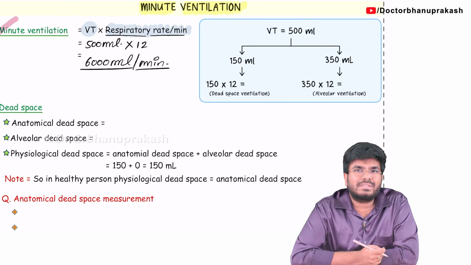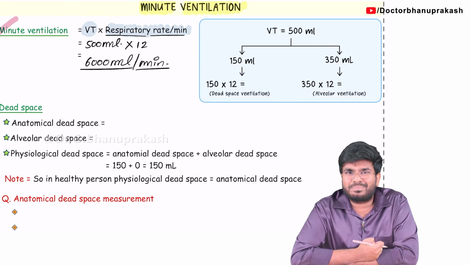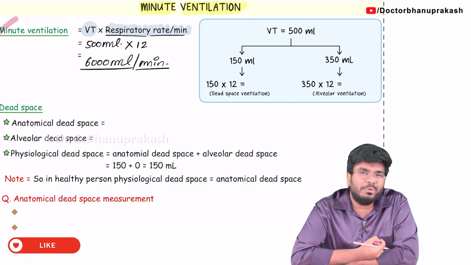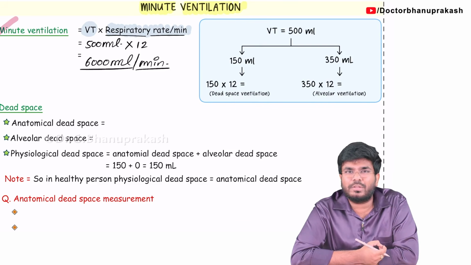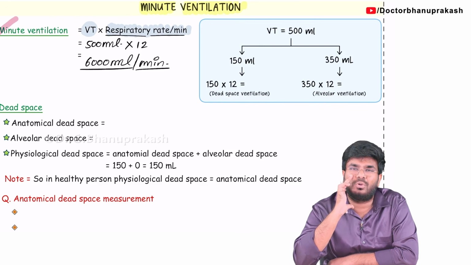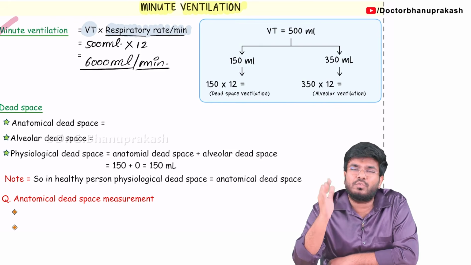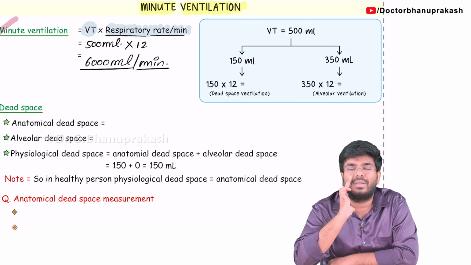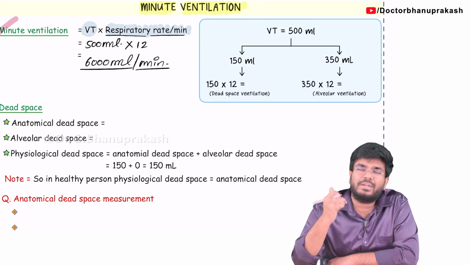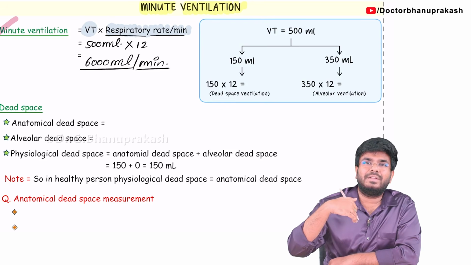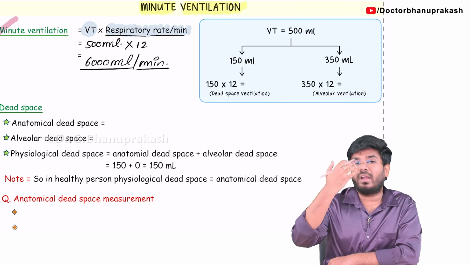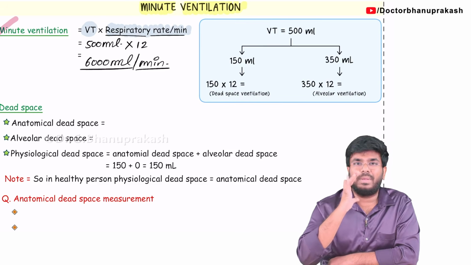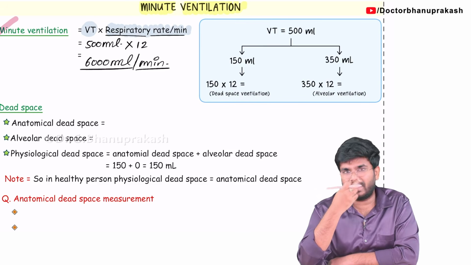But here there is a small catch. Do you think this 6 liters is going to the alveolus? No, the 6 liters is not going to the alveolus, because there is something called the conducting zone where some air is always left over. There is a dead space, the conducting zone. So when you take 500, don't think that the 500 ml of air is going all the way to the respiratory zone. Some air is always present in the conducting zone.